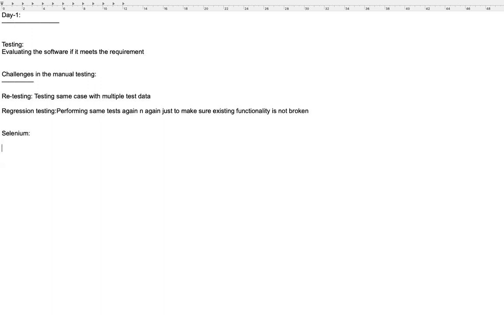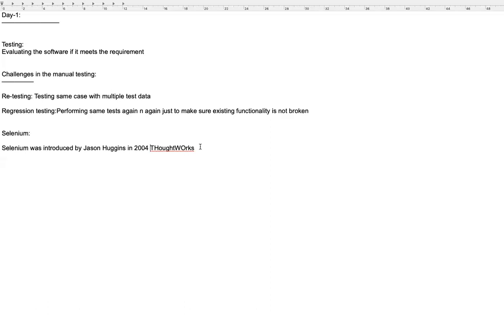So what is Selenium? Selenium is a collection of components. It's not one component. You learn a collection of components while actually learning Selenium. And Selenium was introduced by Jason Huggins when he was working for the ThoughtWorks company. In 2004, Jason Huggins was developing a web-based application.